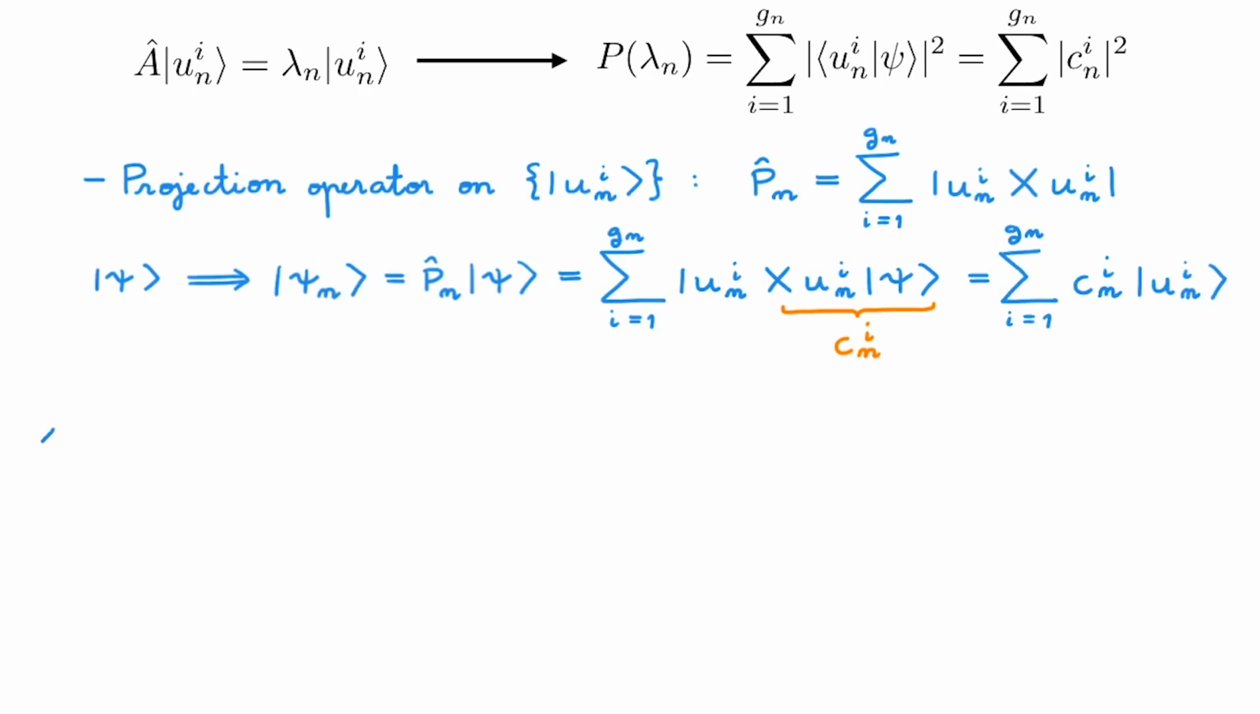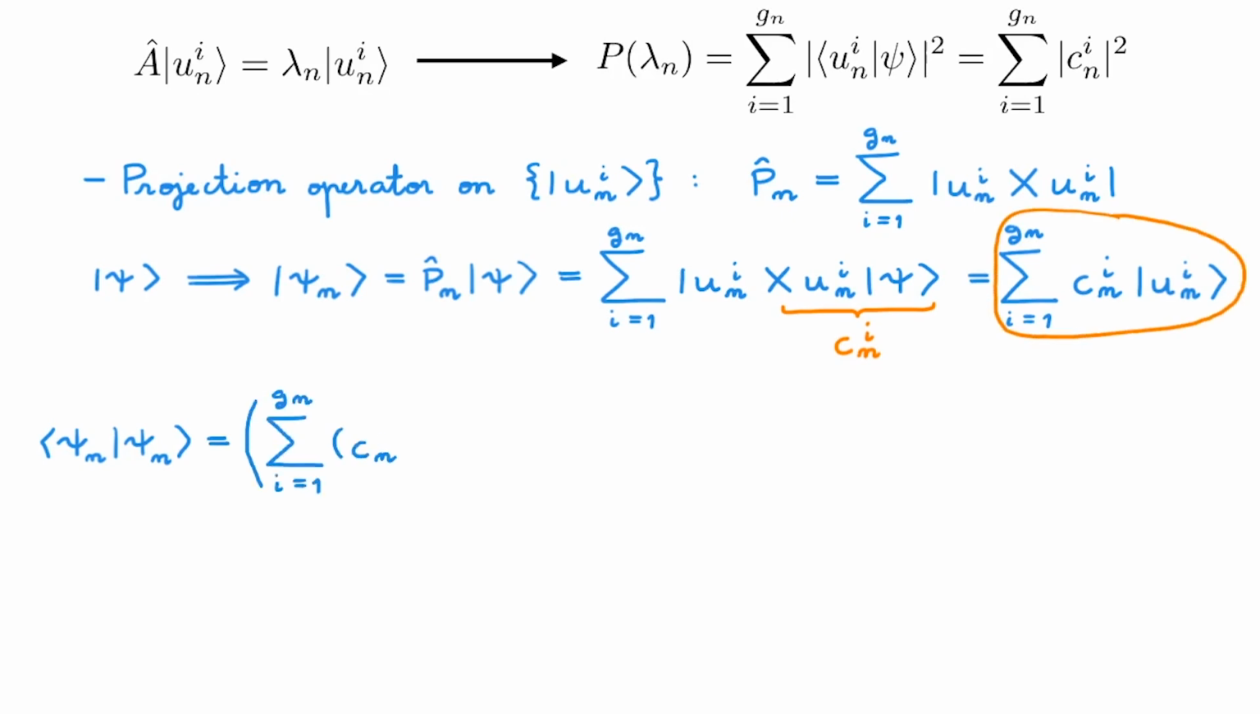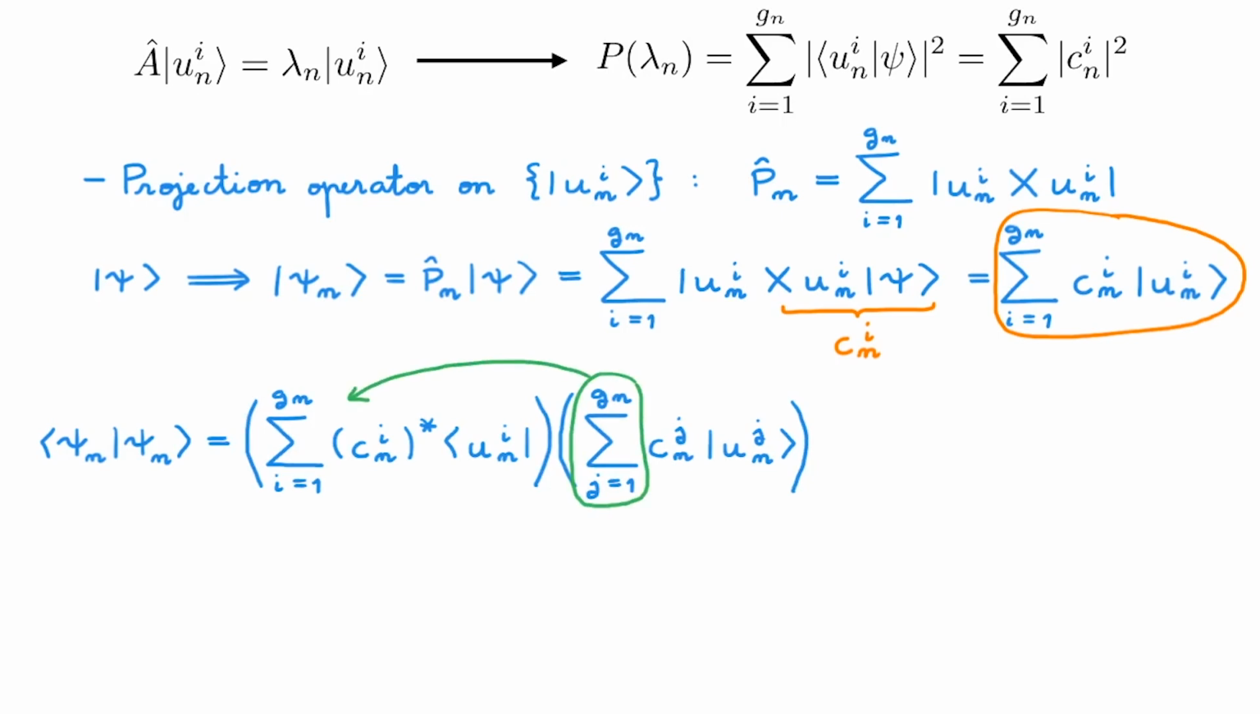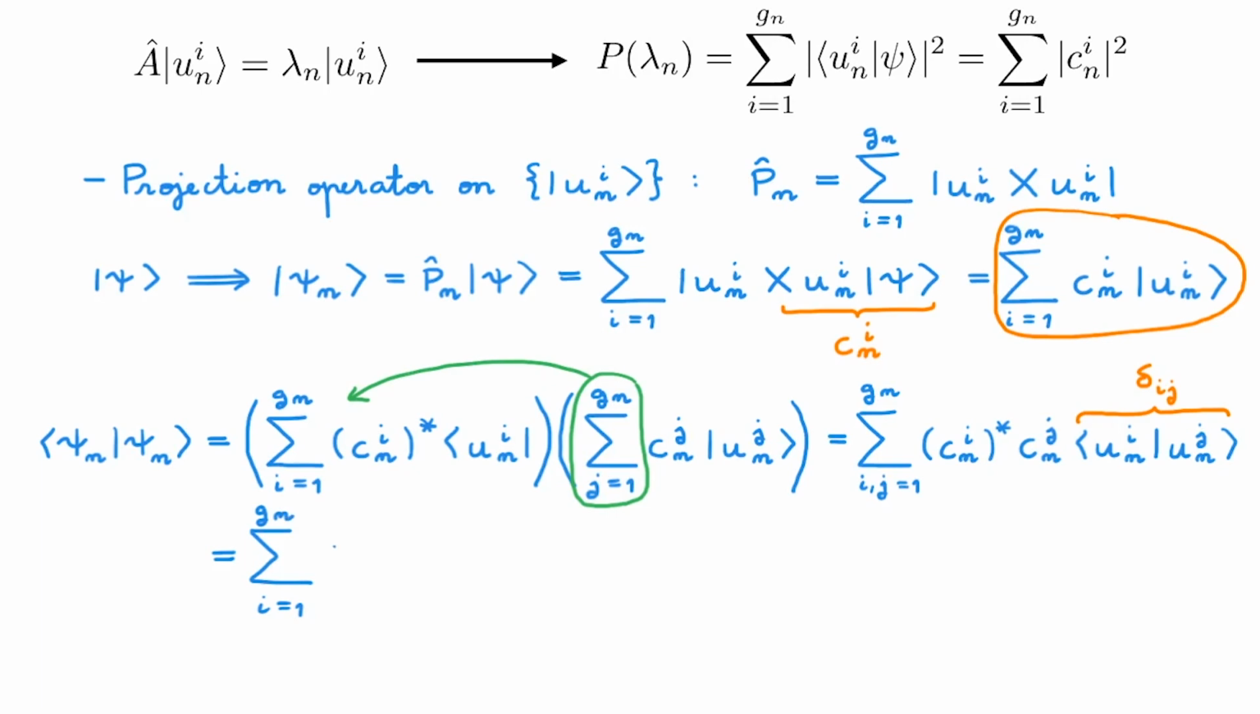Let's now consider the norm of psi n. Using the expression we just got here, we can rewrite it in terms of a sum over i, and then a sum over j. As usual, we can move the sum over j to the beginning, and we rearrange the expression to get this. The basis is orthonormal, so this is delta ij, and we can reduce the double sum to a single sum over i of the absolute value squared of Cni.